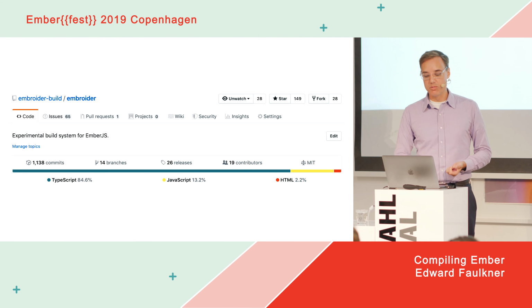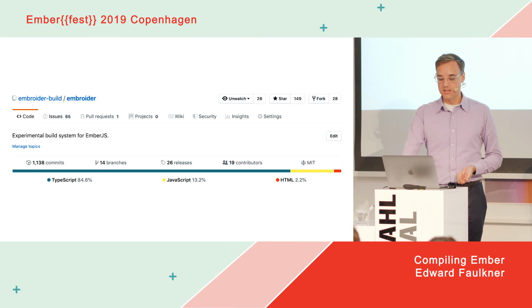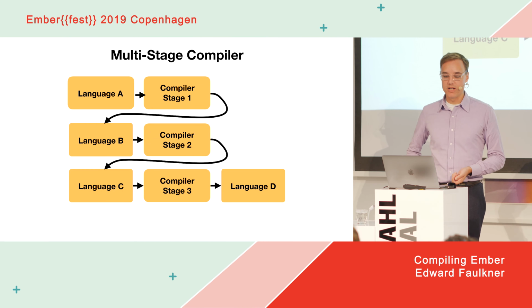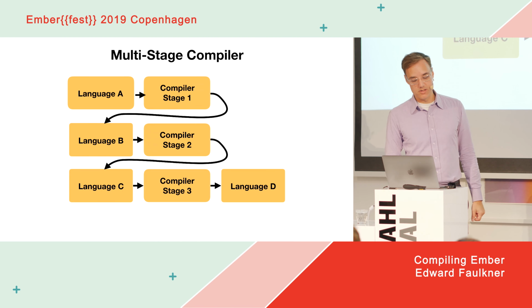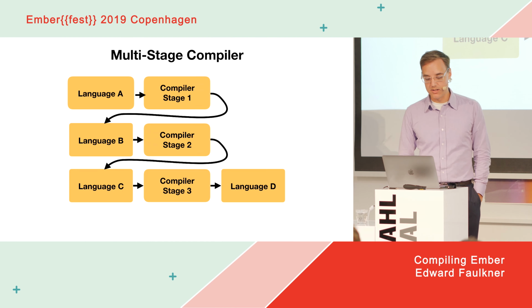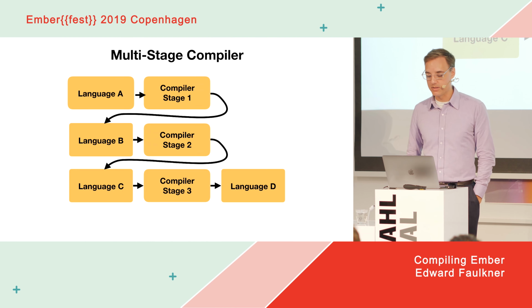So Embroider is a multi-stage compiler. And what I mean by a multi-stage compiler is splitting the work of compilation down so that instead of going all the way from your source language to your destination language, you stop at some intermediate languages along the way. Now that might sound more complicated, but it turns out to have a couple very powerful properties. And so it's a common thing you see in compilers.